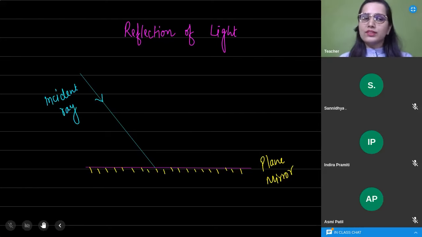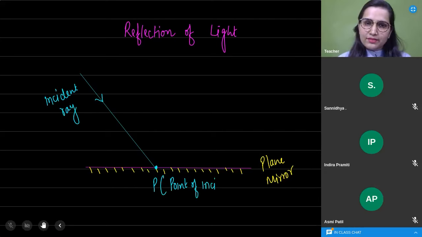What is the name given to this is incident ray. So जो भी light fall करेगी plane mirror पे, that will be incident ray. Is it clear to all of you? Now, dear students, clear? This is falling at a point on the plane mirror. So this point, this particular point is called point of incidence.